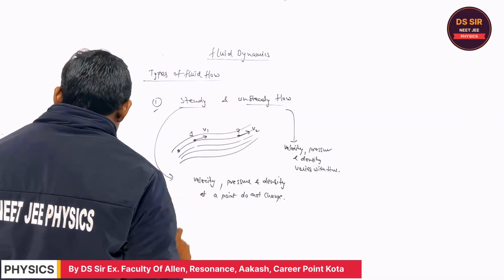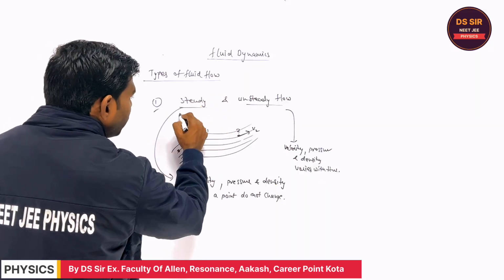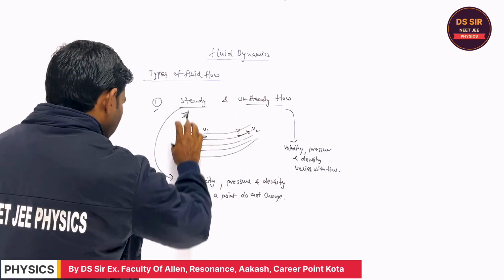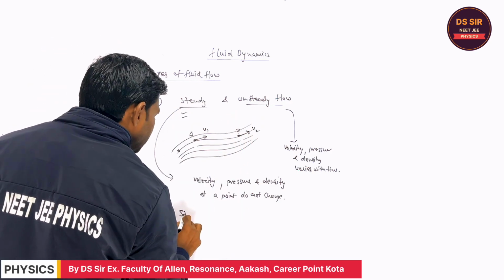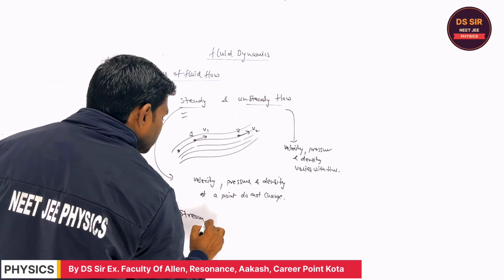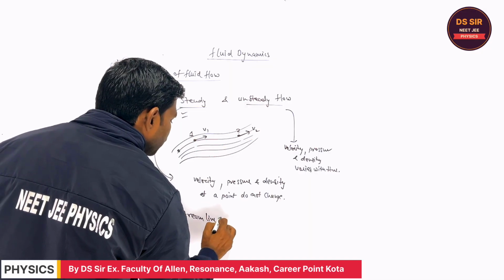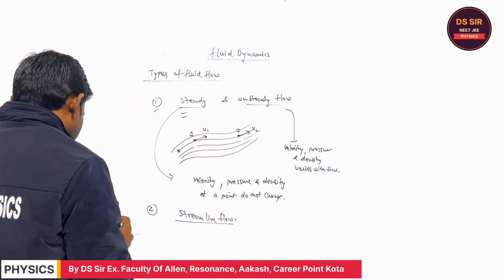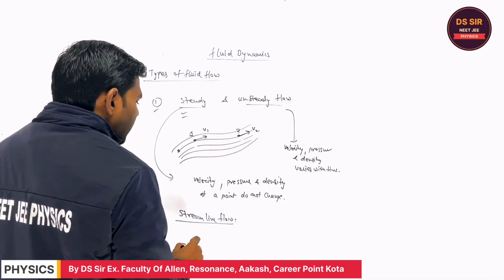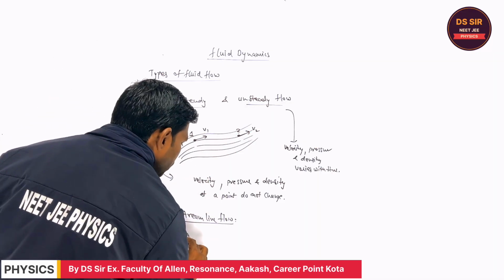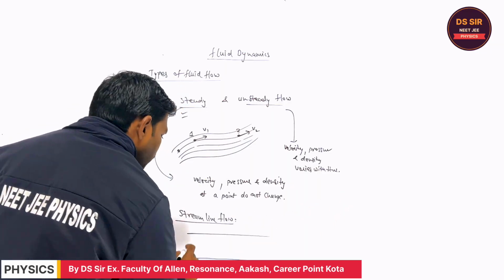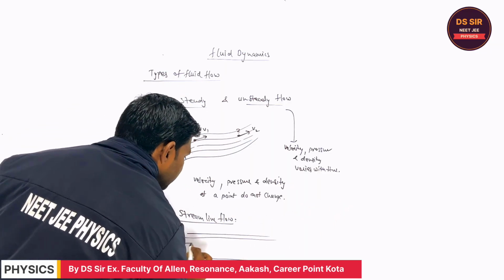We are going to discuss only steady flow, not unsteady flow. In steady flow, we have to discuss only streamline flow. Suppose this is a tube and the water is flowing like this.